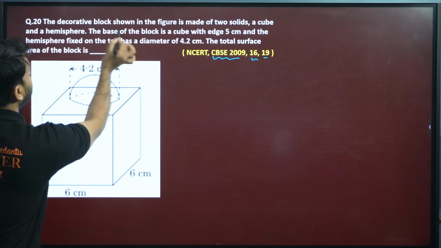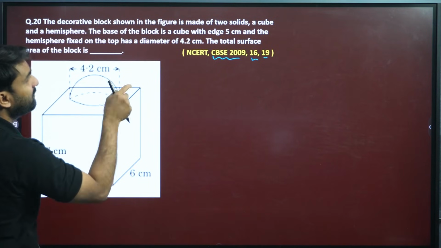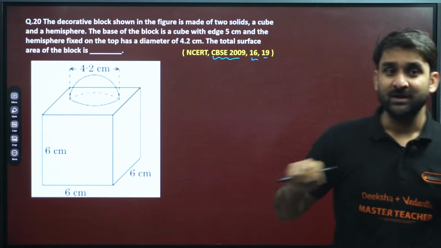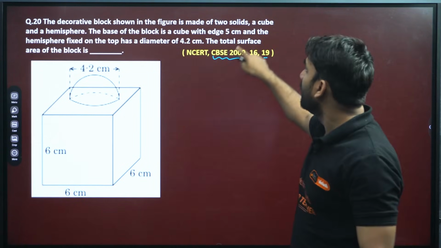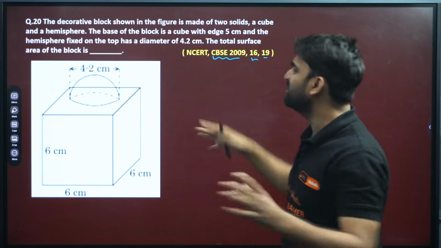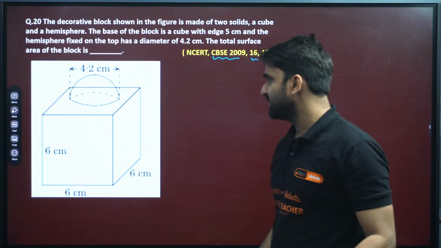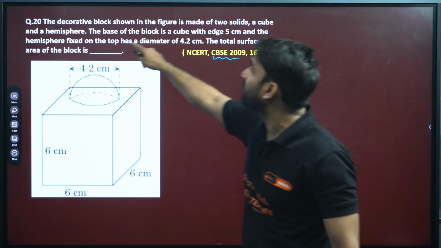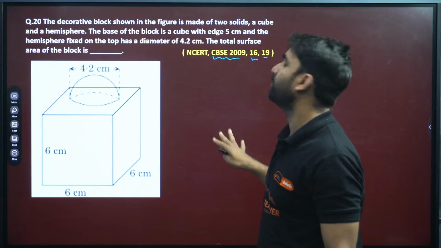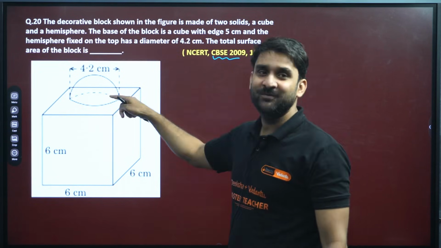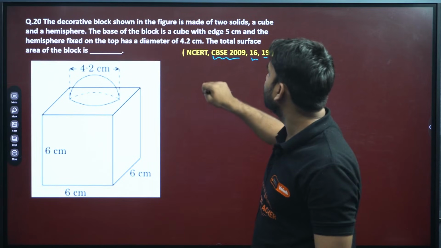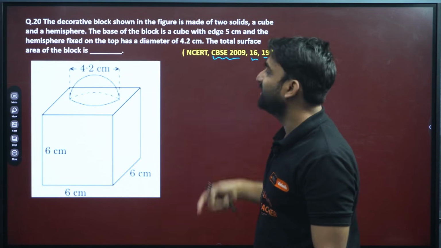Read the question carefully and go through the diagram. The decorative block shown in the figure is made of two solids, a cube and a hemisphere. The base of the block is a cube with an edge of 5 centimeter, so the dimension is given to you. The hemisphere is fixed on the top with a diameter of 4.2 centimeter. So there is a hemisphere kept on top. What will be the total surface area of the block?